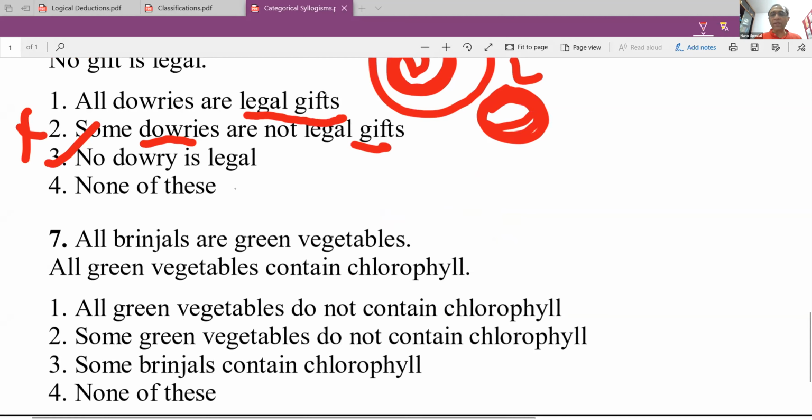Let's go on to the seventh one. Shreya, I hope you got why third is the answer. Just draw the diagrams, please. That's all you've got to do. Just draw the diagram properly. Okay, let's go to the seventh one.